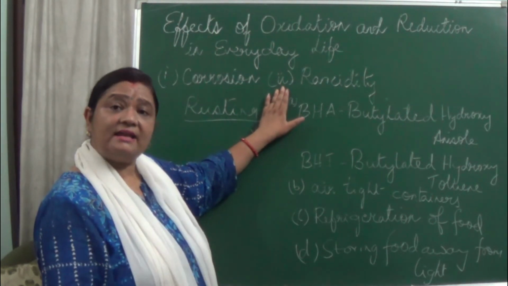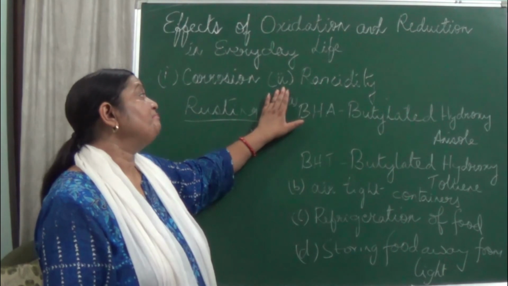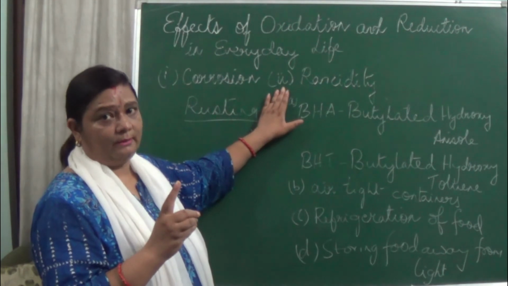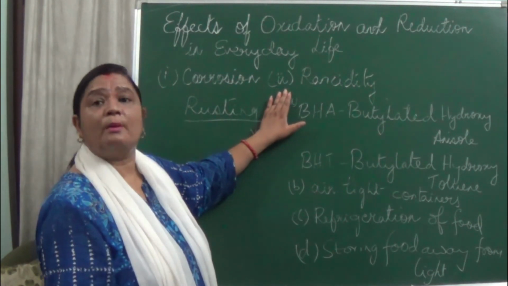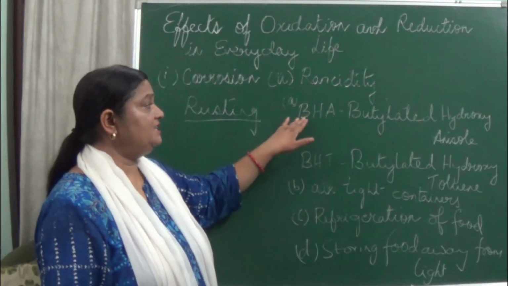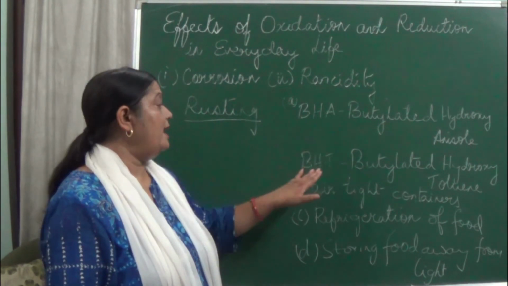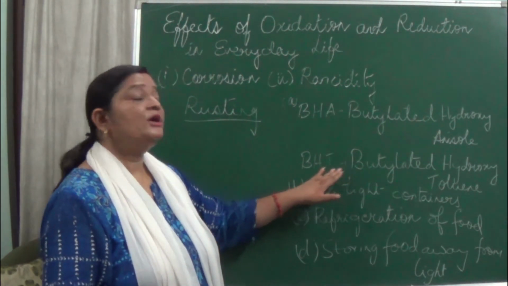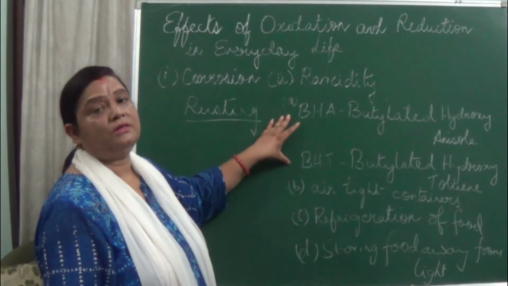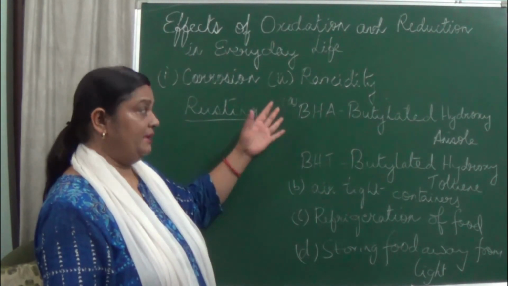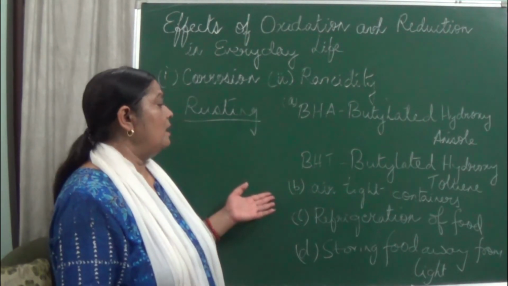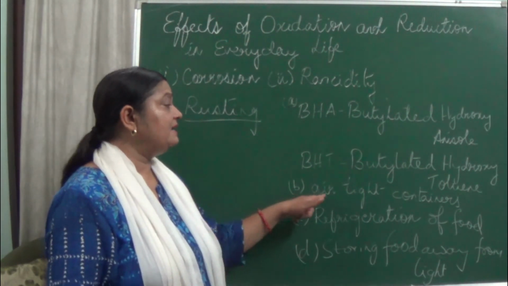Okay, what are these antioxidants? Actually, antioxidants do not allow the food to oxidize. They have that property, and two commonly used antioxidants are BHA and BHT. BHA is butylated hydroxyanisole, and BHT is butylated hydroxytoluene. These two are commonly used antioxidants which prevent the oxidation of the food. So basically we can say that these are being used as preservatives.